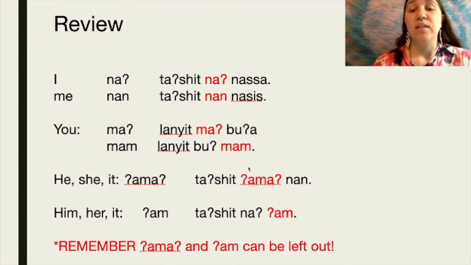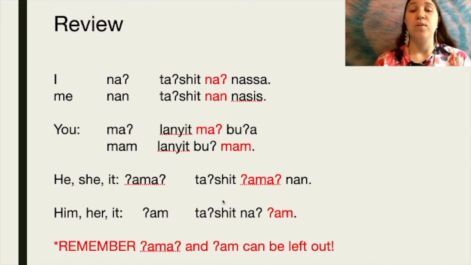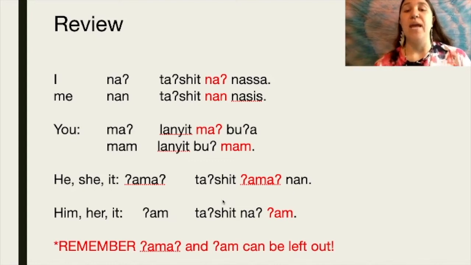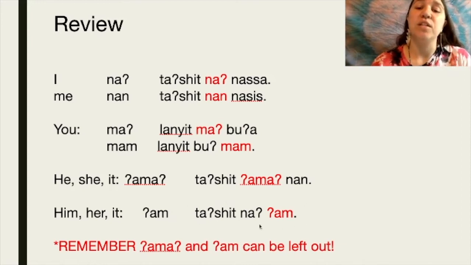So, if we wanted to leave out ama, we would just say ta'shit nan, and that still means that it, he, or she saw me. So we can say ta'shit ama nan or ta'shit nan, and both of those mean that it saw me. Same goes for this one here. We have ta'shit na, I saw it. Or we could also say ta'shit na, which would mean I saw or I saw it.